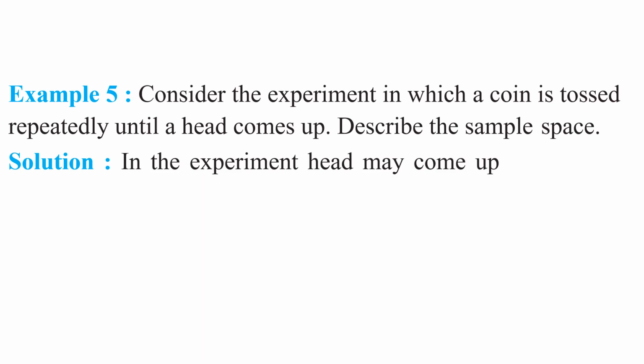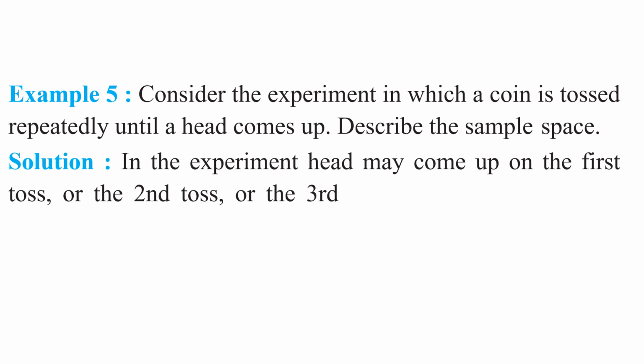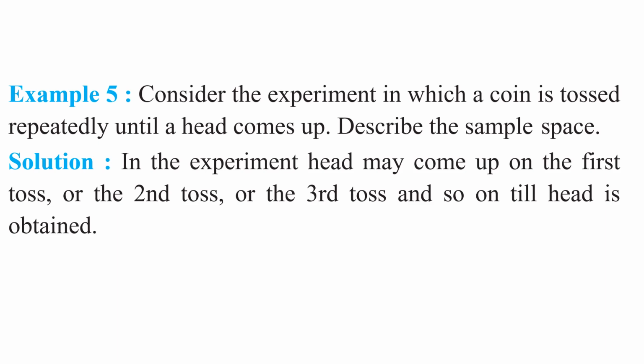In the experiment, head may come up on the first toss or the second toss or the third toss and so on till the head is obtained. Yes or no, my children? We have to toss the coin until head comes up. So in the first toss we may get head, or in the second toss we may get head, or in the third toss we may get head, and so on. Yes or no, my children? Right.